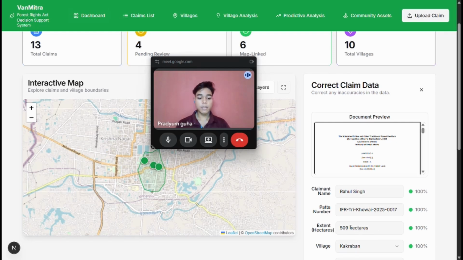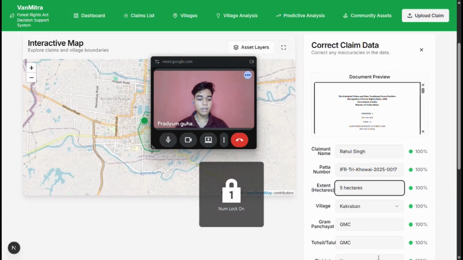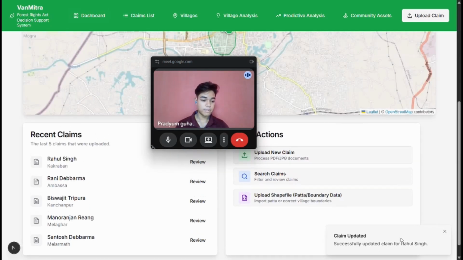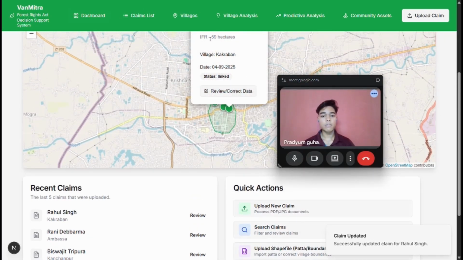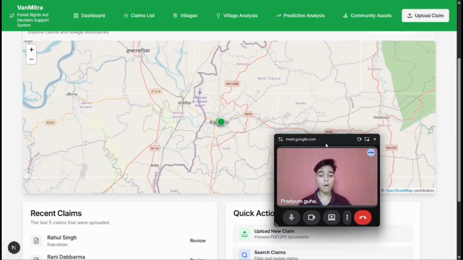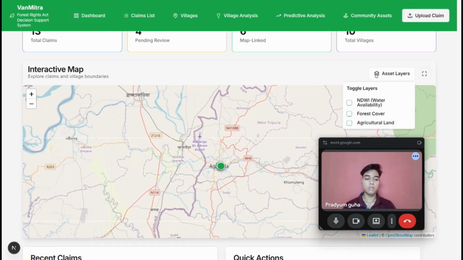Here, suppose we have gone for a mistake here. Suppose the land that Rahul Singh holds is not 509, but just 59. So the admin can directly alter this and enter this 59 here. So it's done and it will save changes. And now it can directly show that he holds 59 hectares here. As simple as that. This gives you a pure visualization of how our system will be much more efficient to use than the normal day.